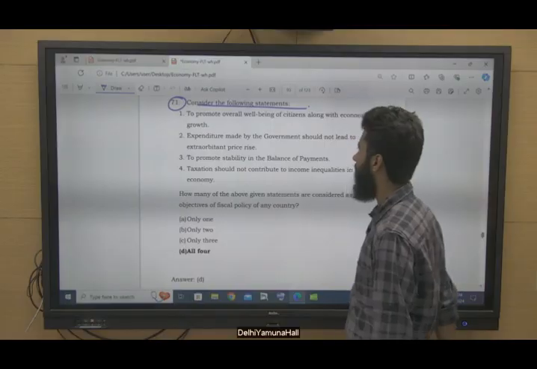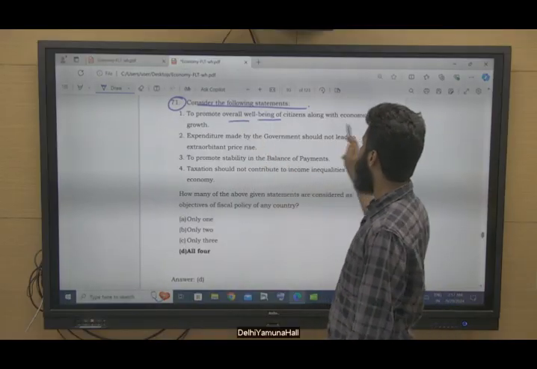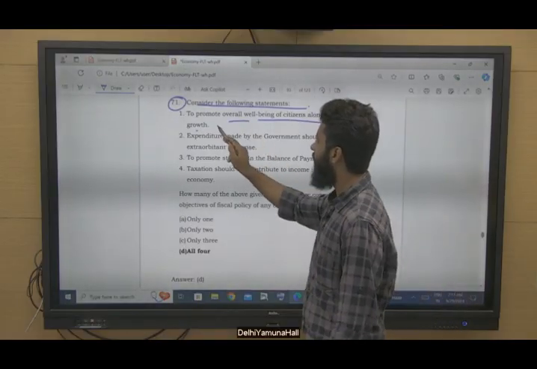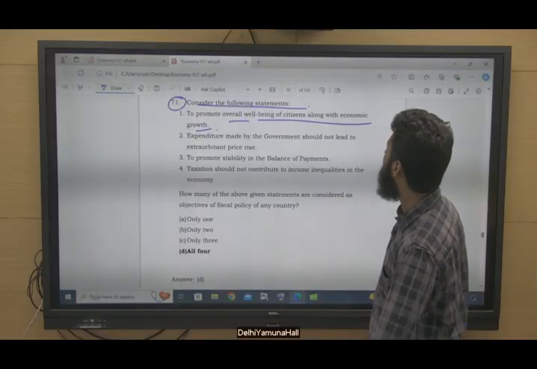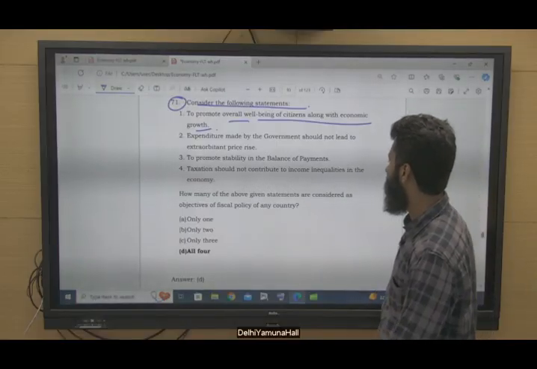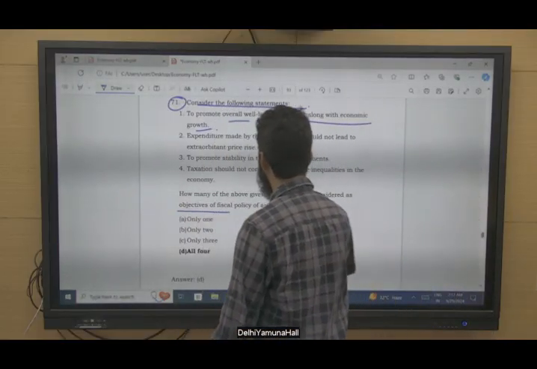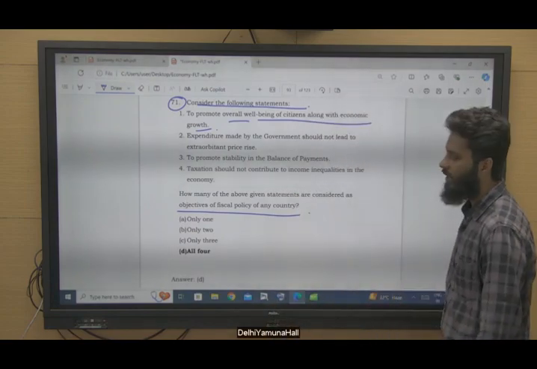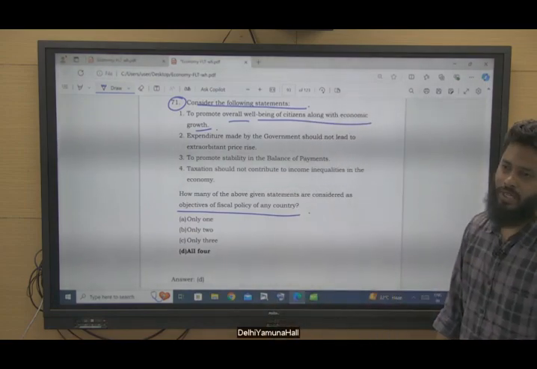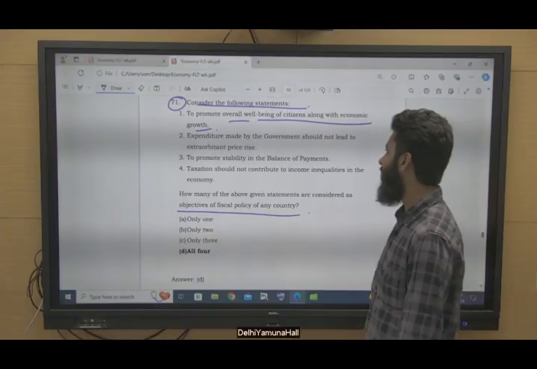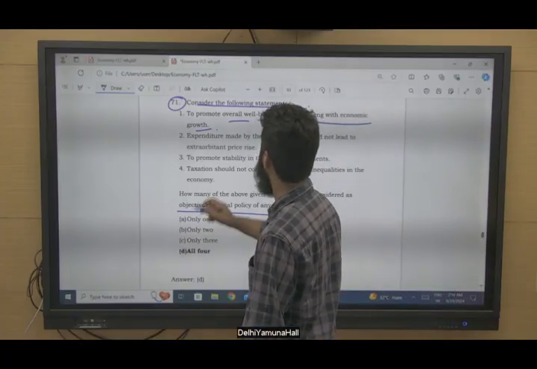Consider the following statements. To promote overall well-being of citizens along with economic growth. They are asking this question with reference to the objective of fiscal policy of any country. What will be the characteristics of decisions?